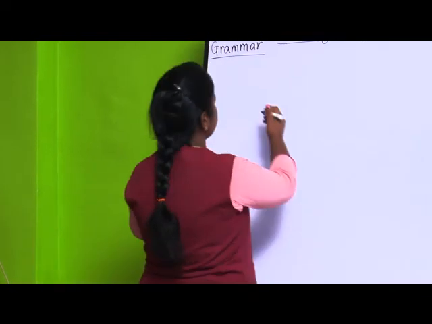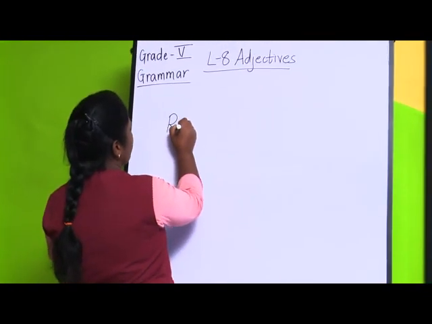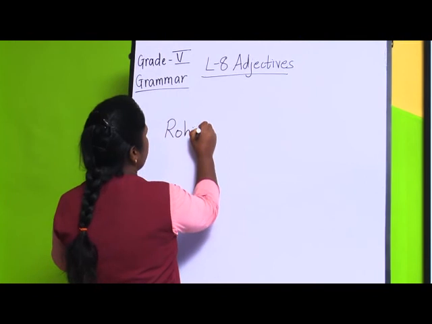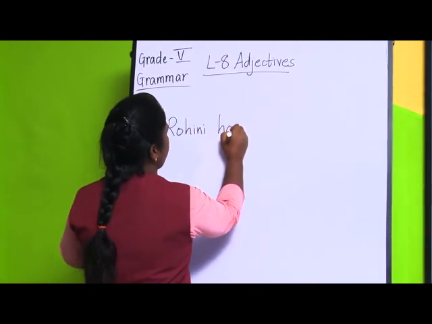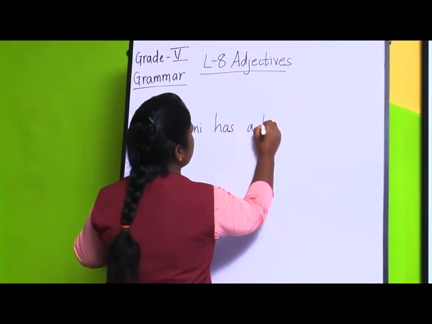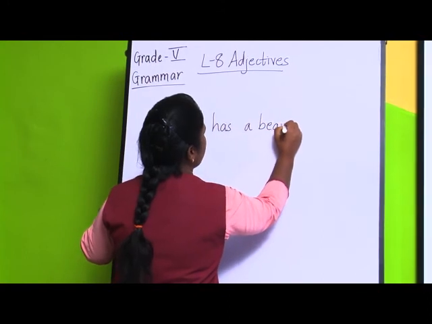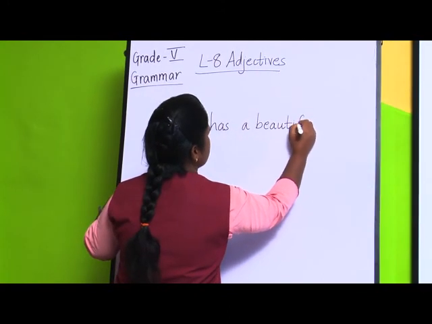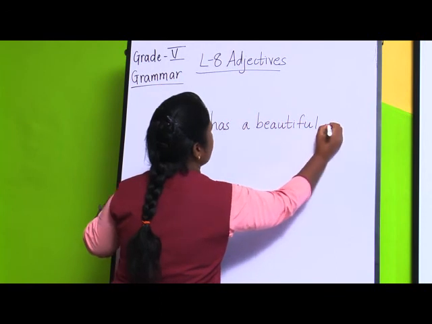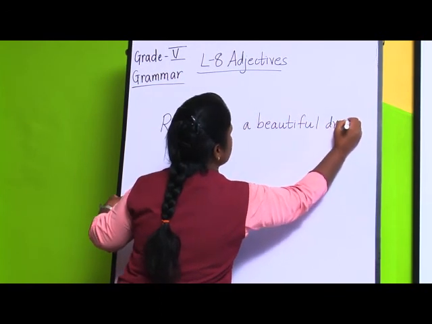For example, if I write one sentence like this, from a workbook: Rohini has a beautiful dress.